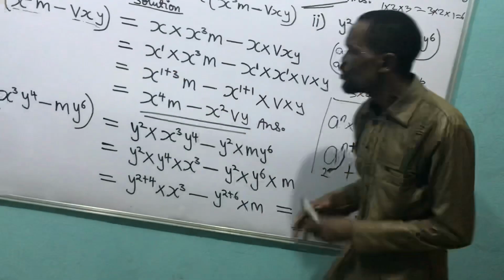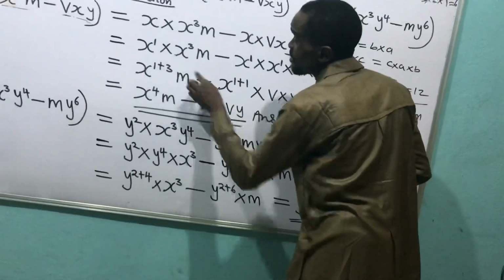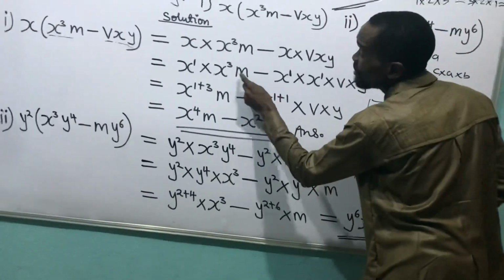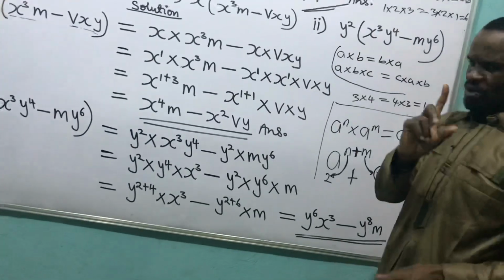Only these two have the same base, and they are multiplying themselves, so I add their power. Despite that this one is multiplying them, he doesn't have the same base with them. Did I do anything with him? No. Come on, can we move again?